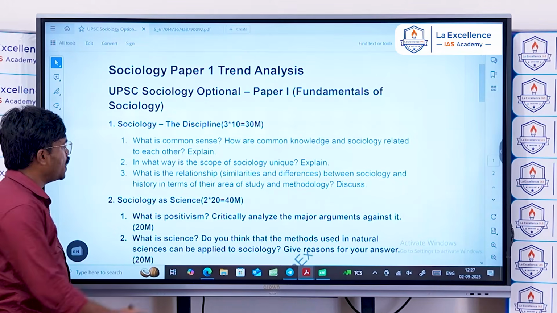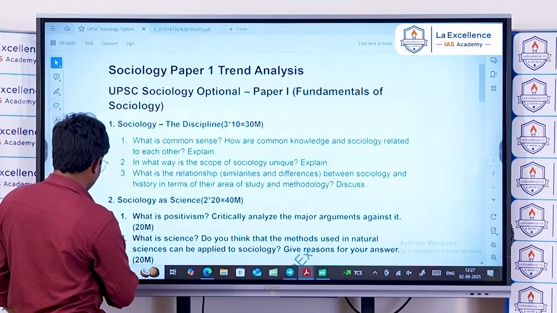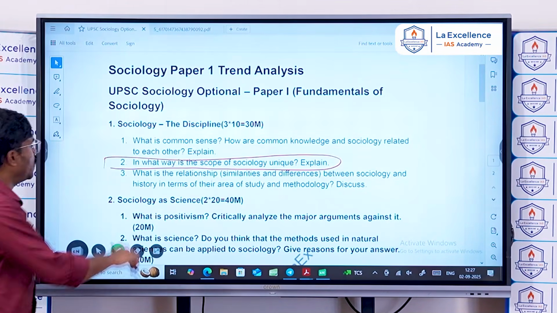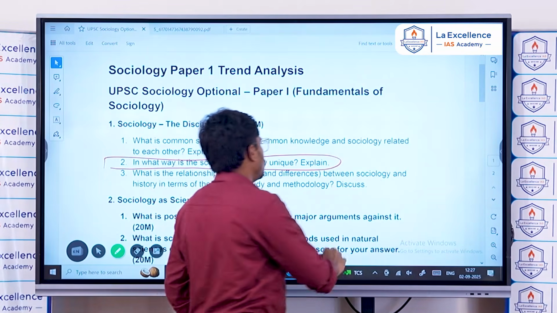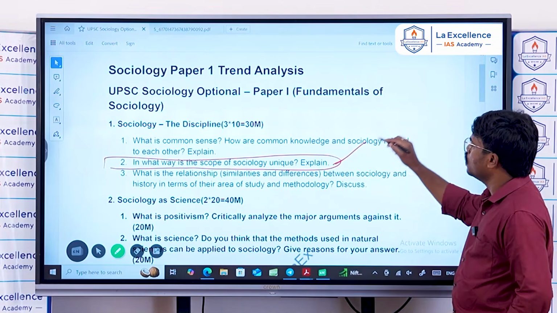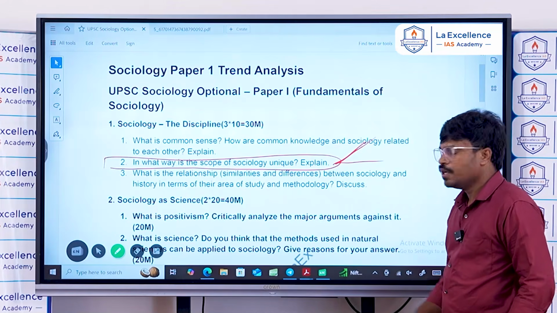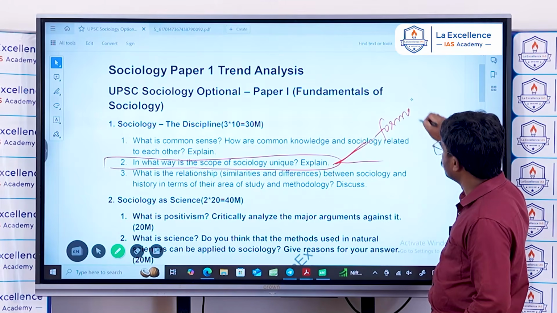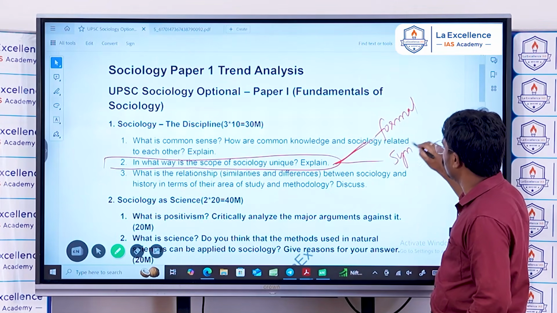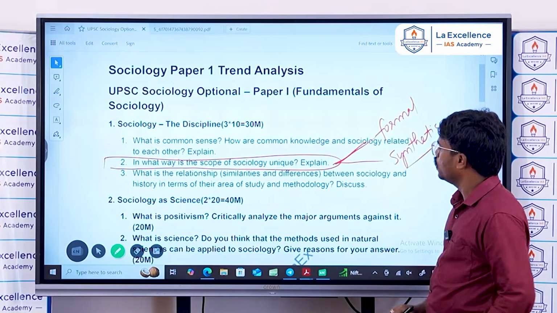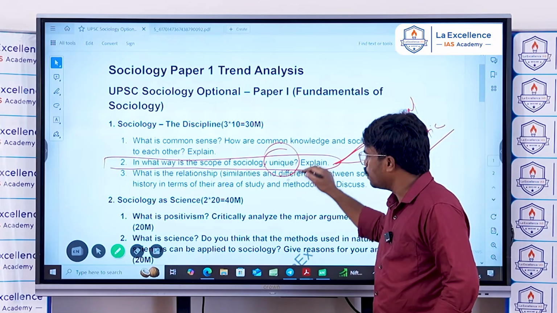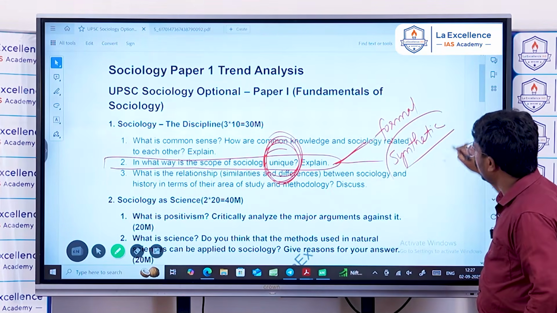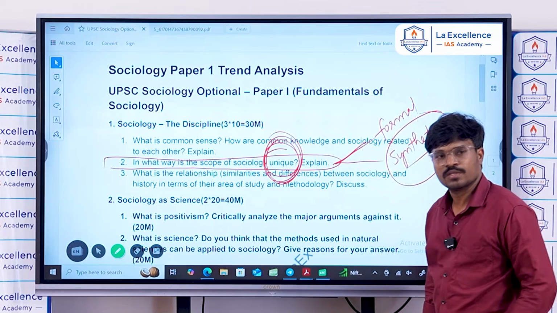And next, in what way is the scope of sociology unique? Explain. This is also a basic question. So we have the scope of sociology understood from two perspectives. One is the formal school of thought, and the second one is the synthetic school of thought. And here the uniqueness can be understood from the synthesis of multiple dimensions of society.